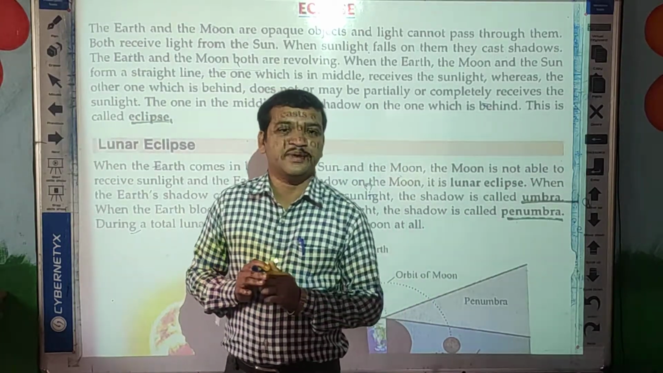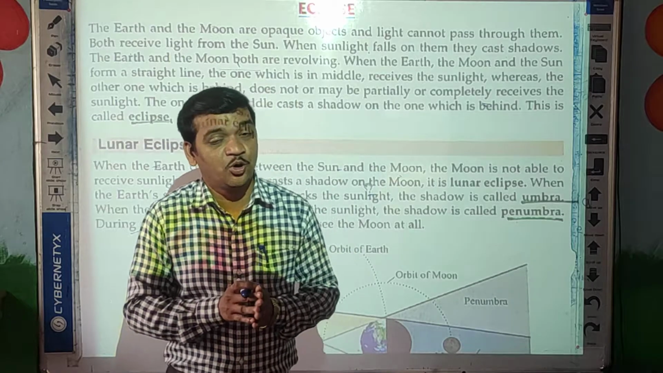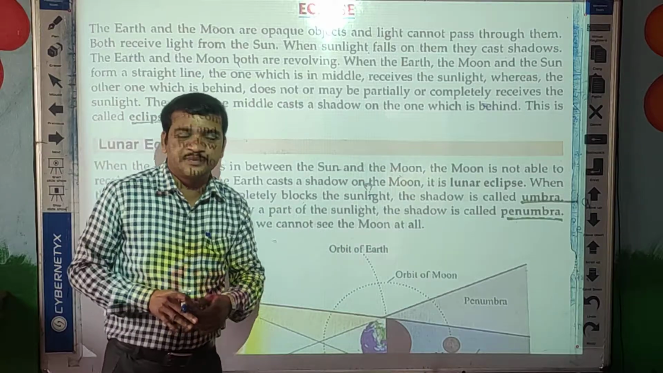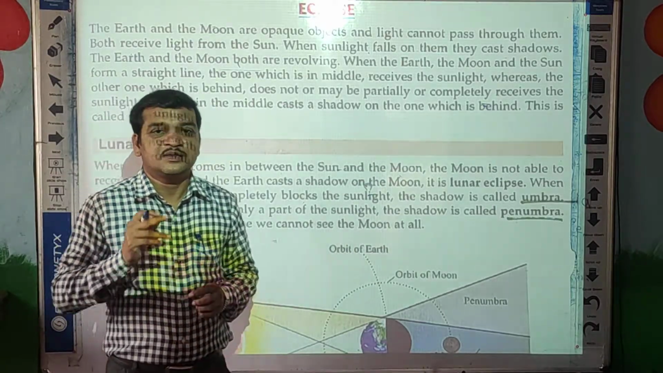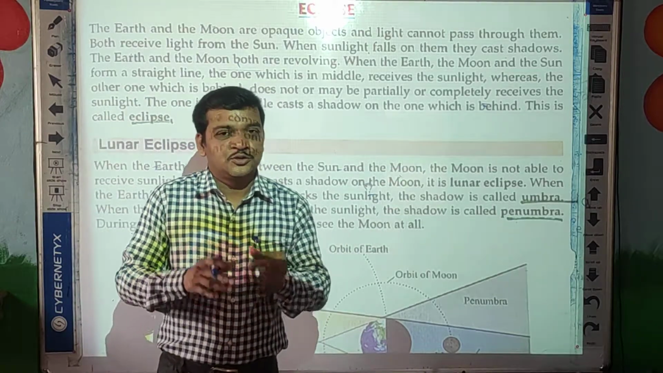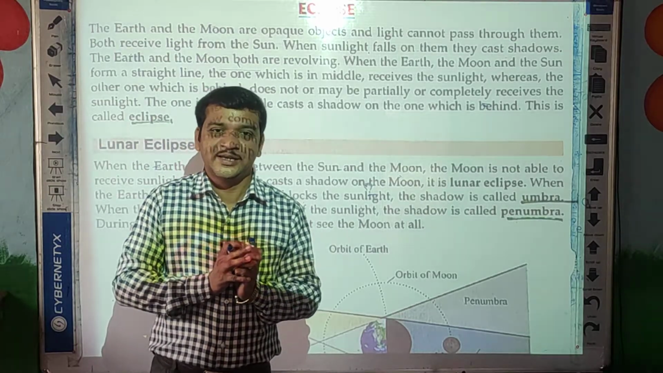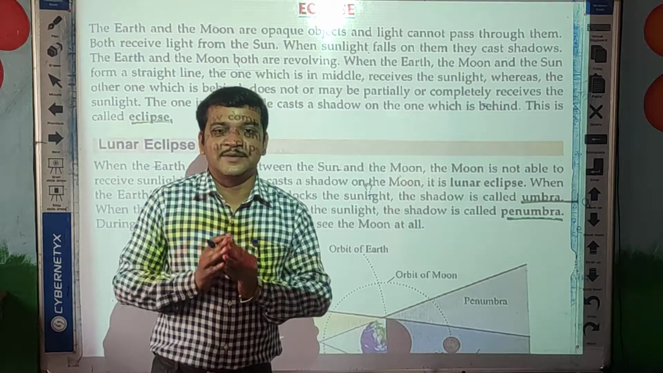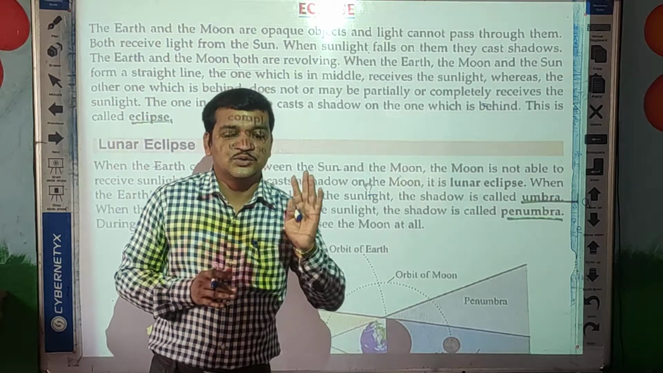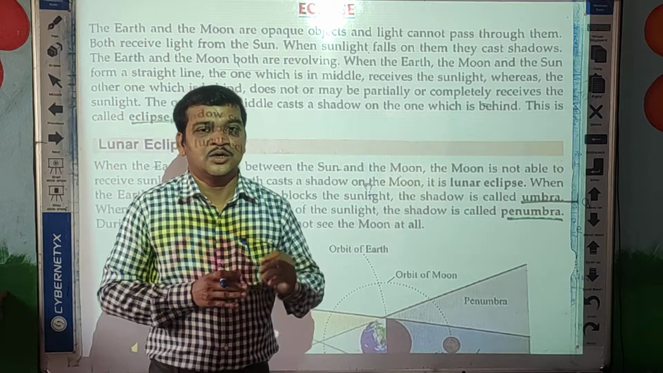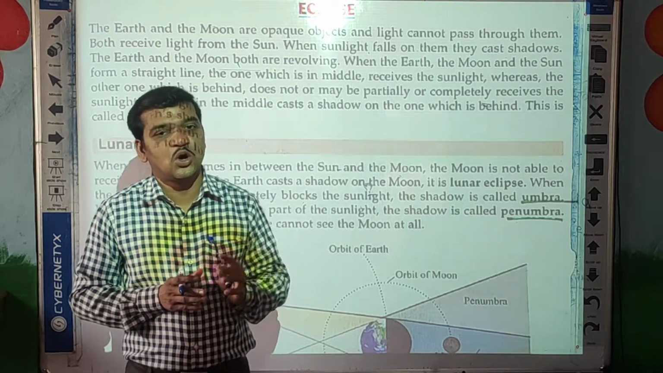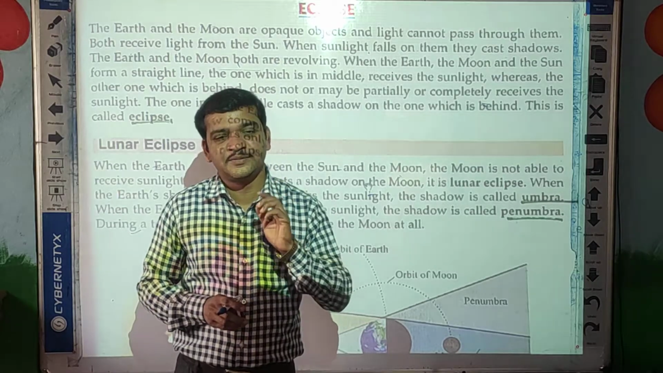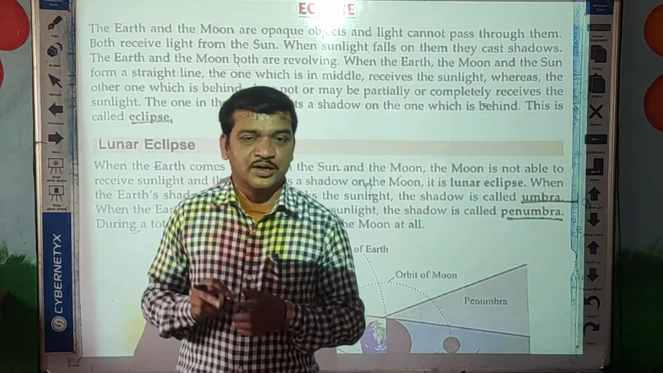See students, today we are going to learn about eclipse. Do you know students, eclipse means what? Eclipse means Grahan. Yes? So there are two types of eclipse students. One is solar eclipse, that is also called Surya Grahan, and second one lunar eclipse, it is also called Chandra Grahan. So these are the two kinds of eclipse which we are going to learn.